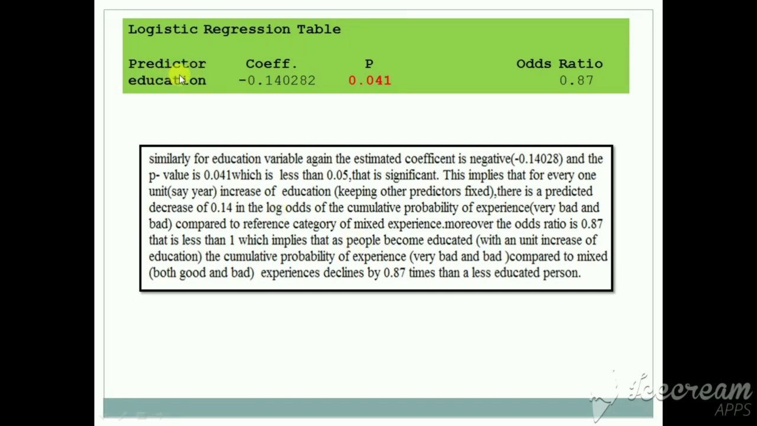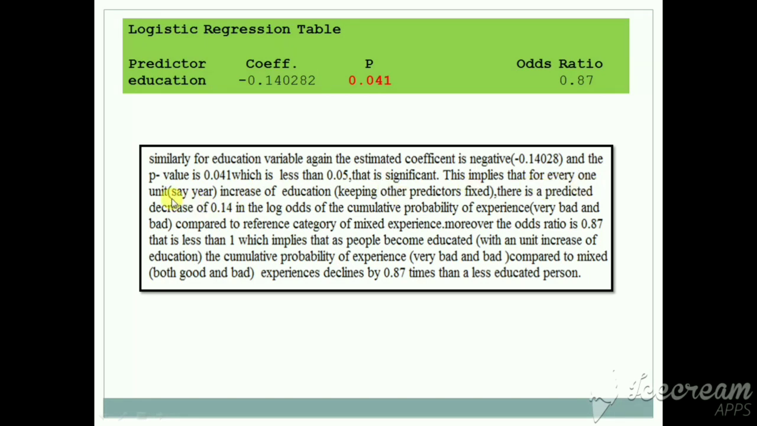Similarly, the predictor is education. Again, the coefficient is negative and the p-value is significant, 0.04, less than 0.05. The odds ratio is 0.87. How can we interpret this? The coefficient is negative and the p-value is significant.